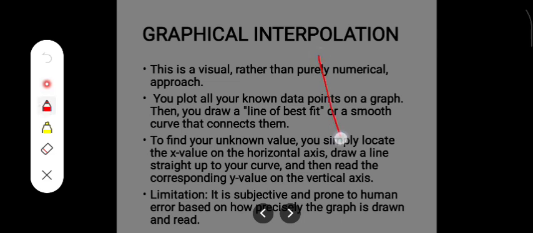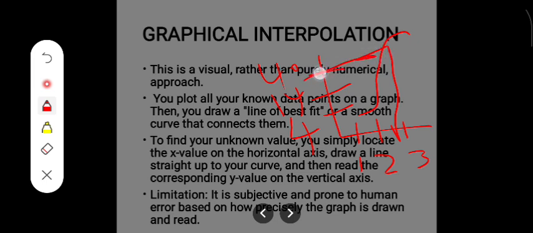We have our Y axis and the S axis. So this is where we'll plot our 1, 2, 3, the S data points, and here is where we have the Y data points, which is I think 4, 14, 40. Now let's say we have a curve like this, and we are trying to interpolate for 2.5, which is lying between 2 and 3. So we connect, let's say this is 2.5, we connect it straight to the curve. Anywhere it intercepts, we will now plot it to the y-axis, and that will give us our y value using the graphical method.